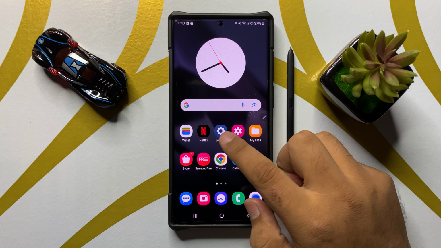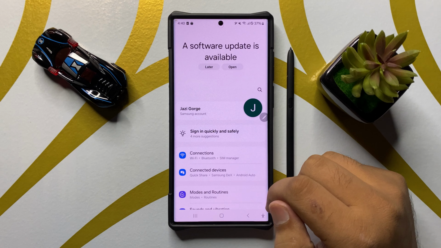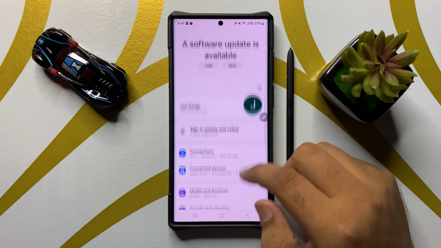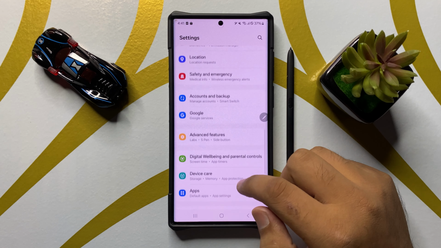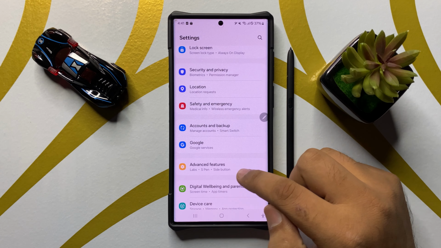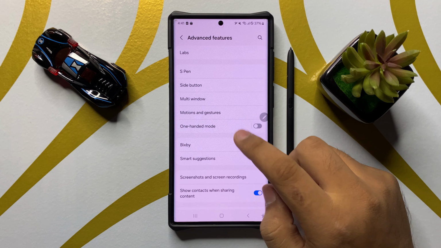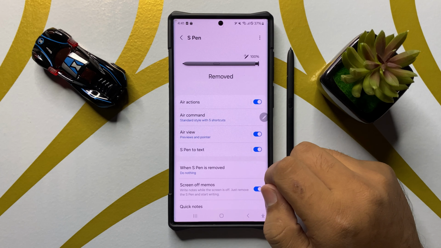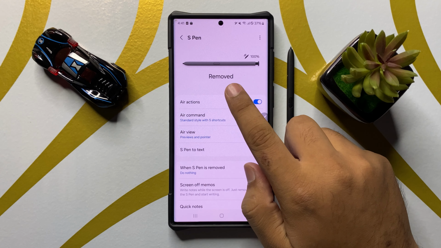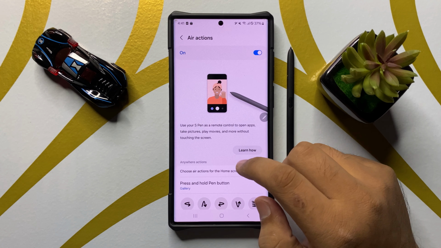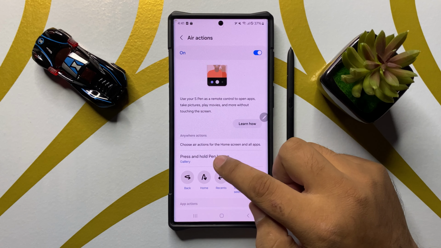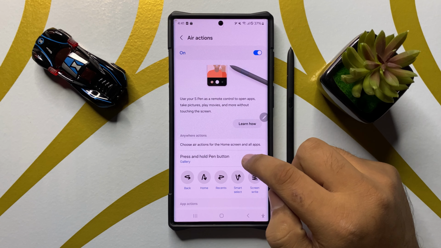So first of all, open settings. Now in settings, scroll down and click on advanced features. Now in advanced features, click on S Pen and then click on air actions. Now in air actions, click on press and hold S Pen button.